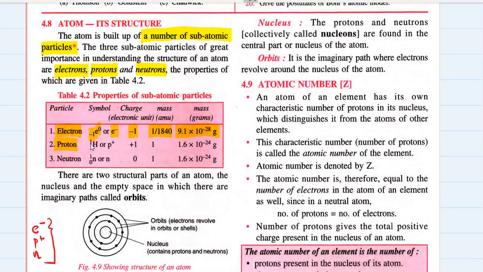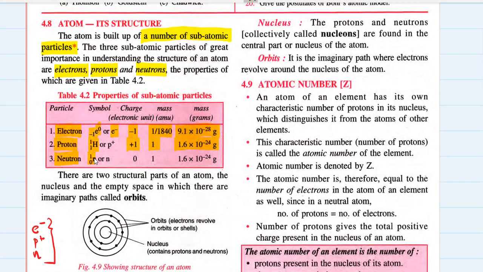Proton is denoted by H with mass 1 and charge 1. A proton is nothing but a hydrogen nucleus. A hydrogen nucleus contains only one proton, no neutron. If you talk about just the hydrogen nucleus without its electron, then it is a proton. So its mass is 1 atomic mass unit, charge is +1 electronic unit, and its mass in grams is 1.6 into 10 raised to -24 grams.